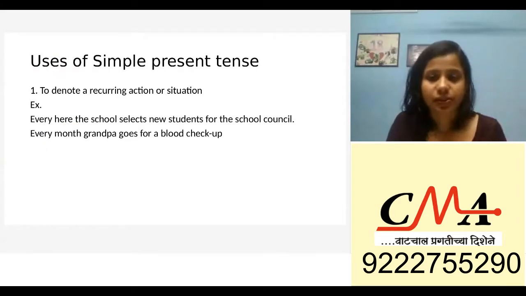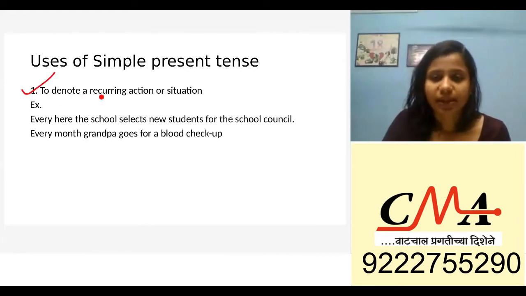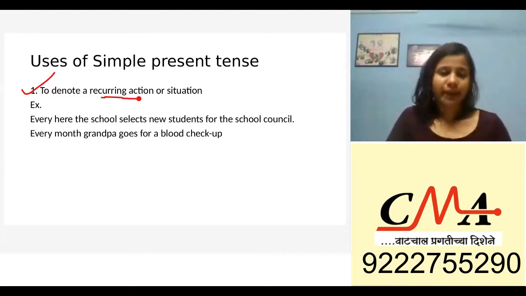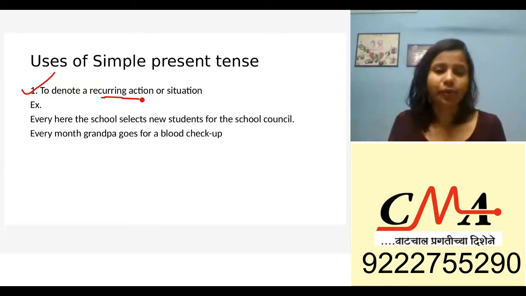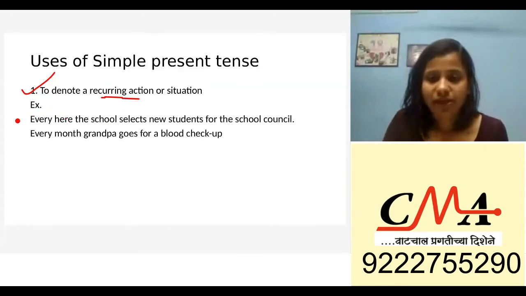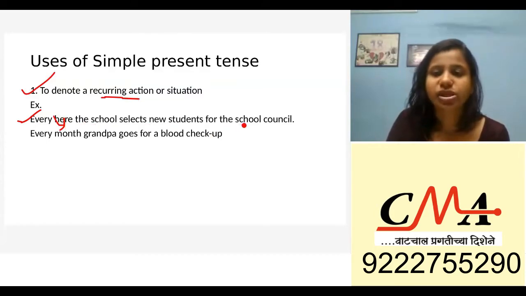As I said, simple present tense is used to denote a recurring action, something that happens repetitively. So if you eat medicine every night, then I'm going to say I eat medicine. In that case, it's recurring because you're eating your tablets every night. Now we'll see examples. Every year, the school selects new students for the school council.